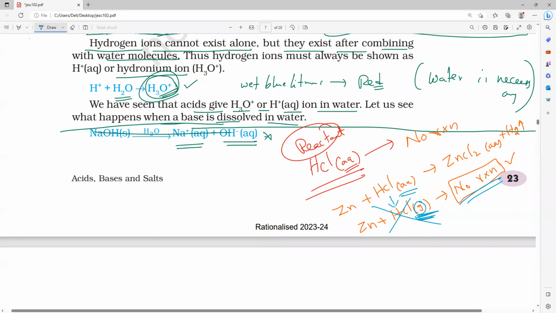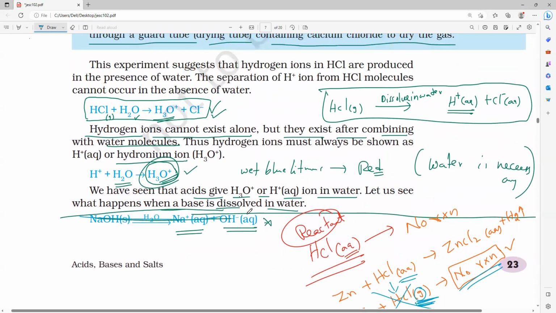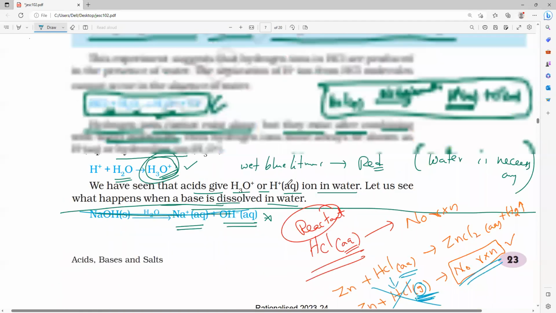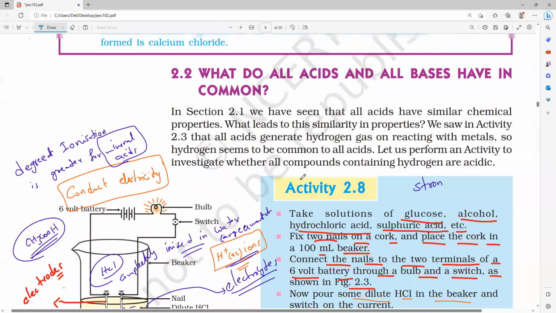Okay, guys, so let it be. This is all about today's class. I will stop here, then we'll continue from here. Now NCERT, except this bases equation. Of course, bases we'll discuss in tomorrow's class. Until here, everybody can read. Today we studied only two activities, from here to here.